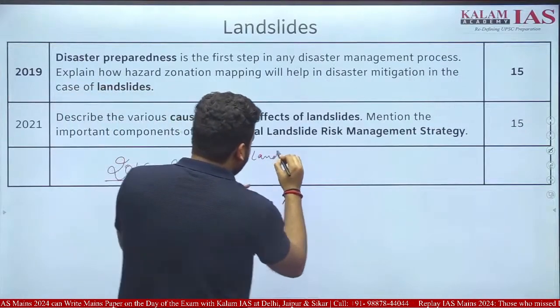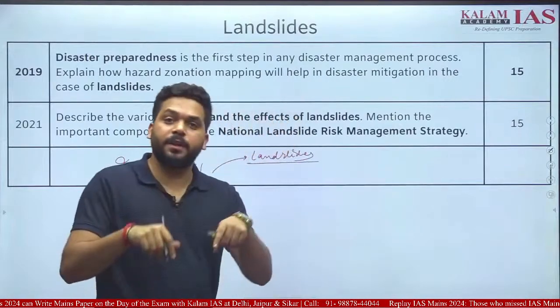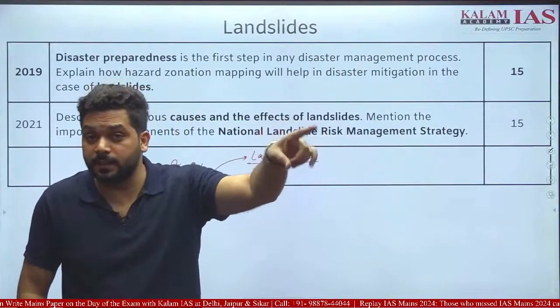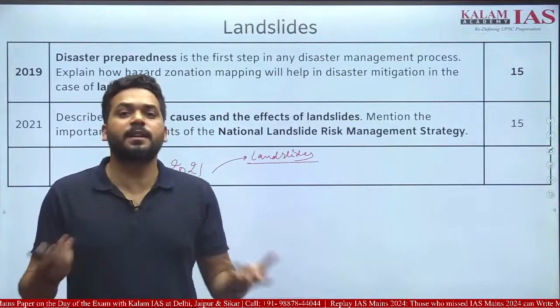The only difference is that they are asking the geographical aspect of landslides, why landslides are happening, checking the phenomena. But what we need is just the hint.